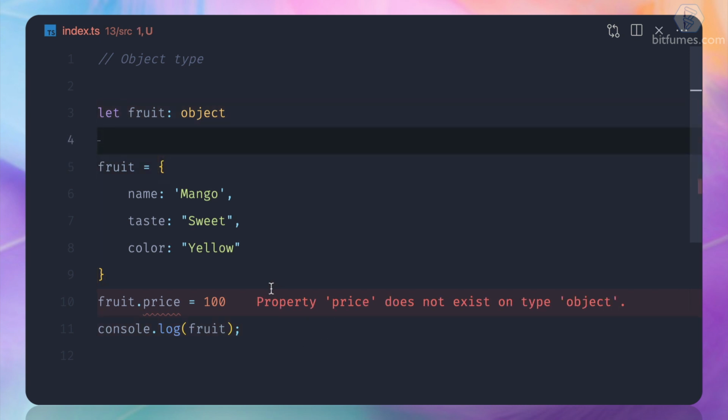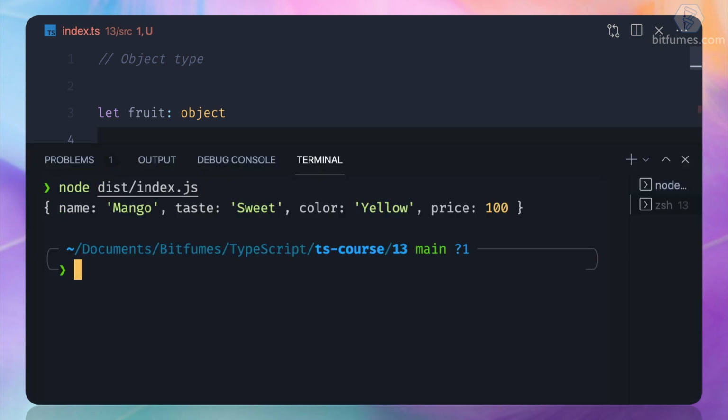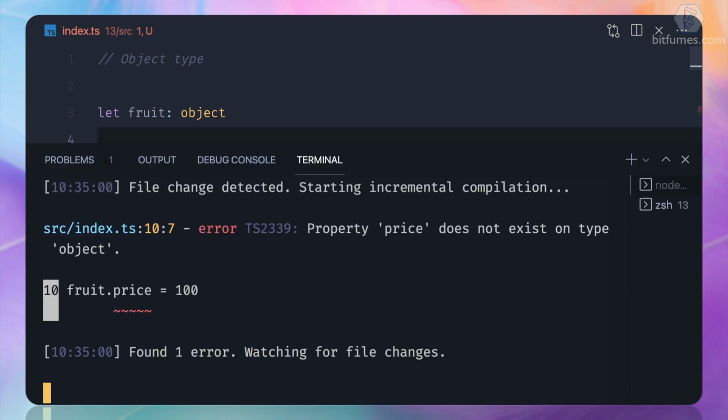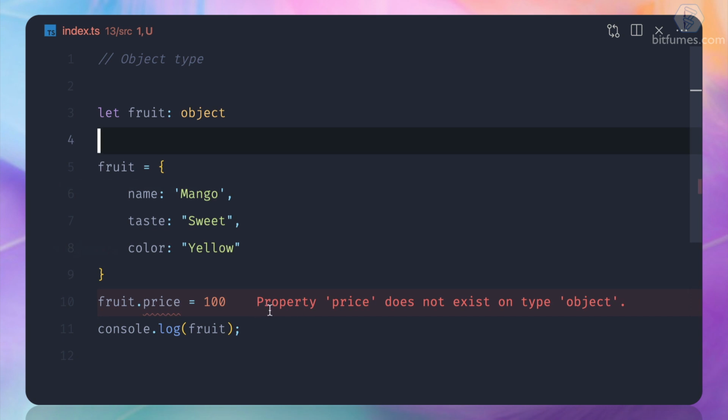After that it will be sure that, hey, something is wrong. So if I try to run this, you can see we are still getting the same error, and this is because of the strict checking, and we have no property for this price in the real fruit object.